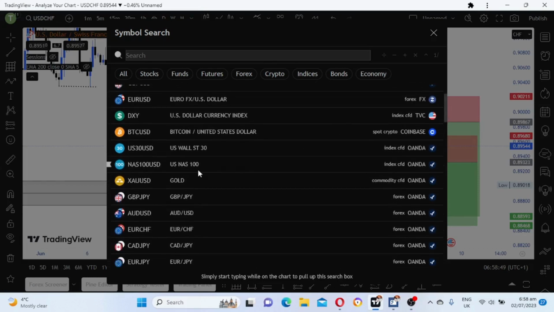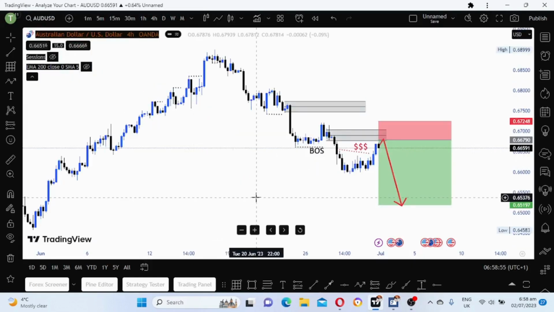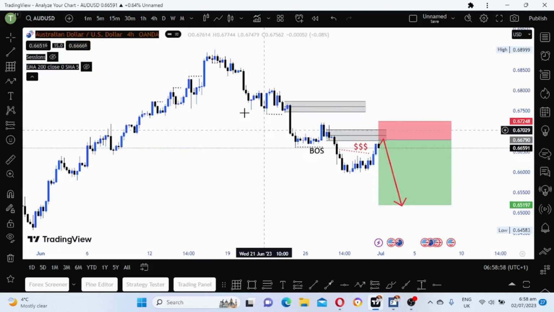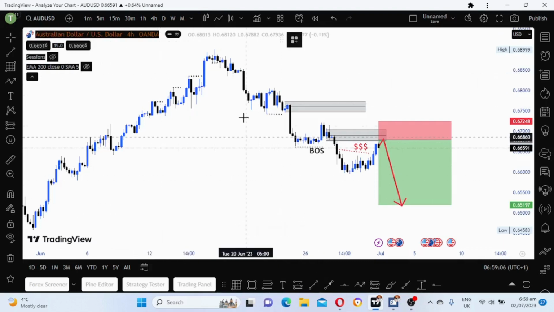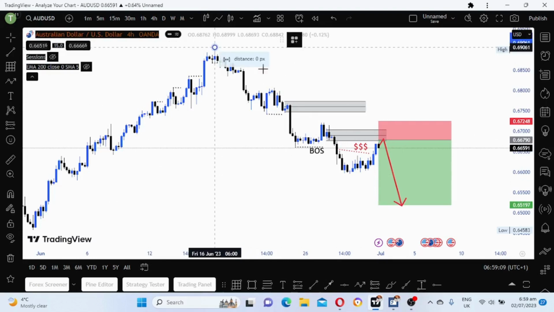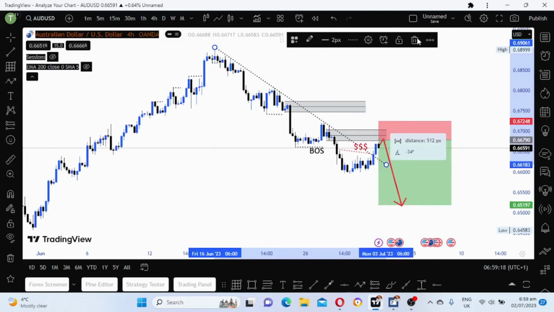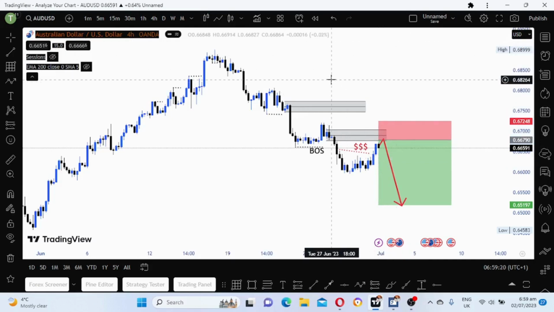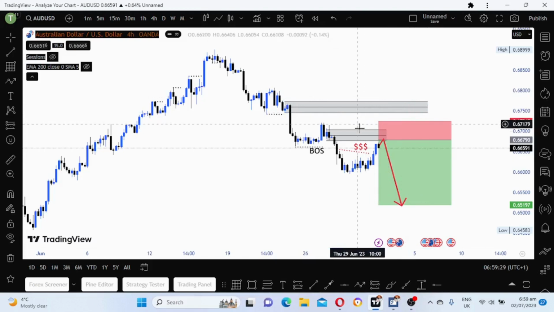Now looking at AUDUSD. As you can see, we are bearish. The dollar is bearish, AUDUSD is bearish. So now, what do we do? We see a nice trend line here, we broke out, but this one is just trend line liquidity. I don't normally trade trend lines, so that's why I don't use them in my analysis. But we have two zones. We have this big zone here on the upper side. This one is a supply zone, and we also have another one.